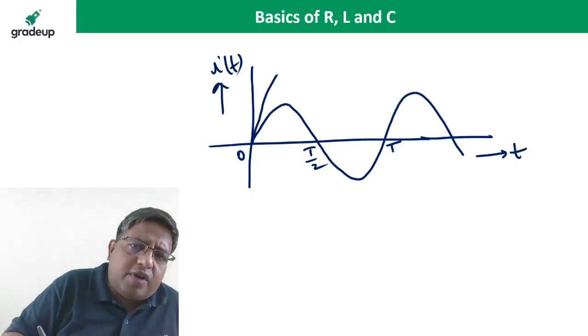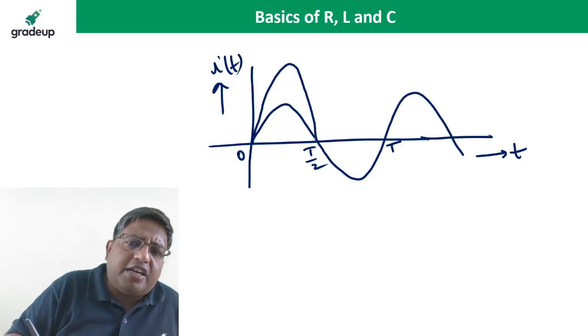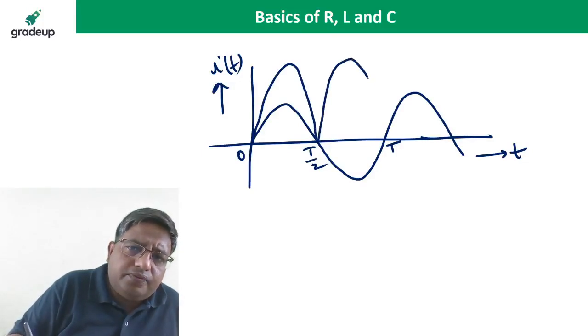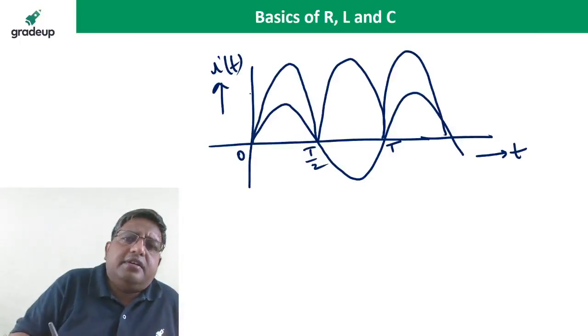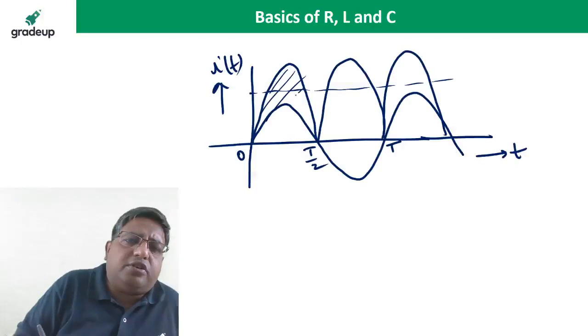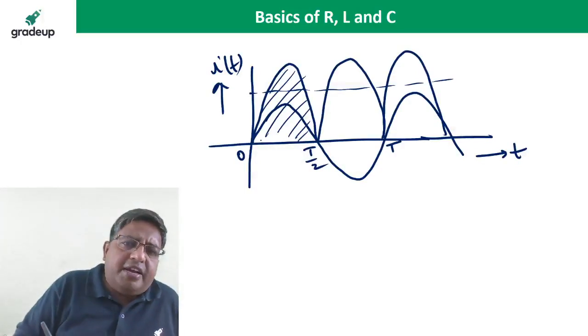First you take the square value of the current. Then take the mean value, the average. Average means area under the curve divided by the width of the curve.